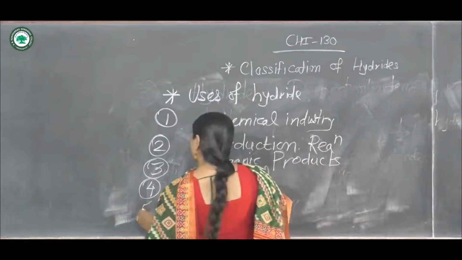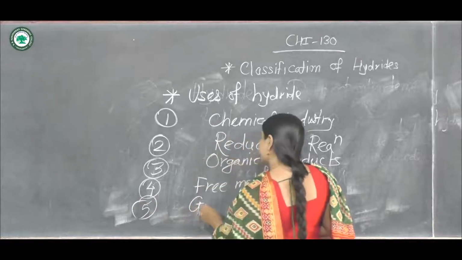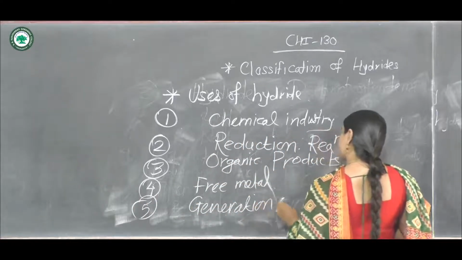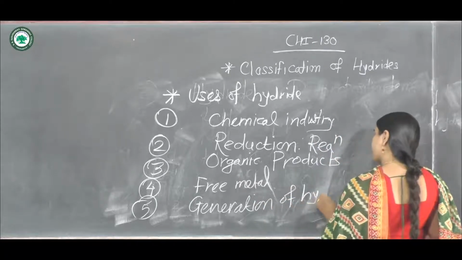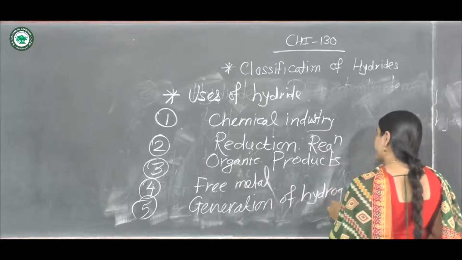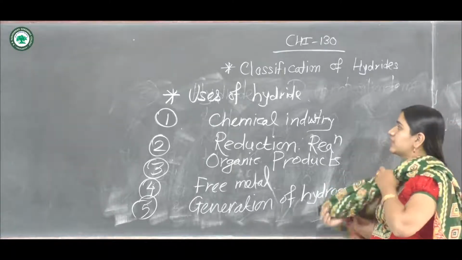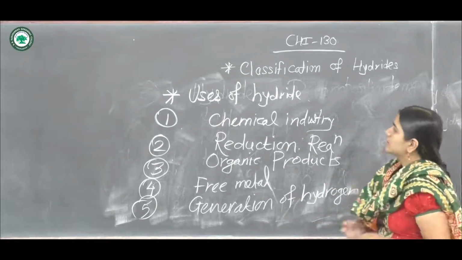So next is the generation of hydrogen by using the alkali or alkaline earth metal hydride.